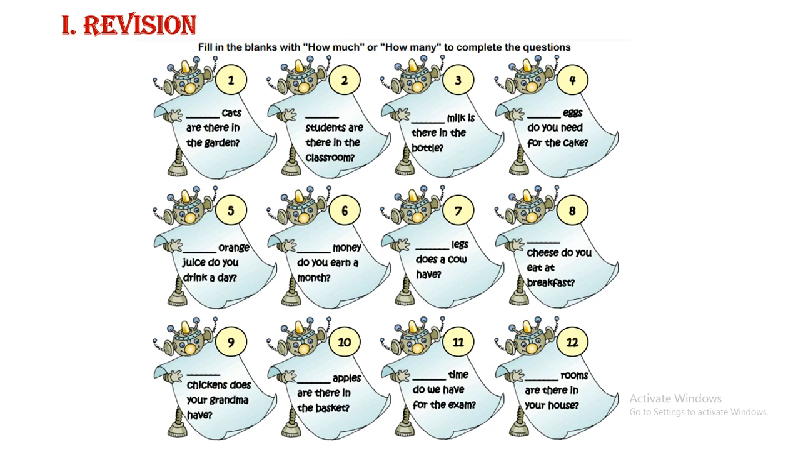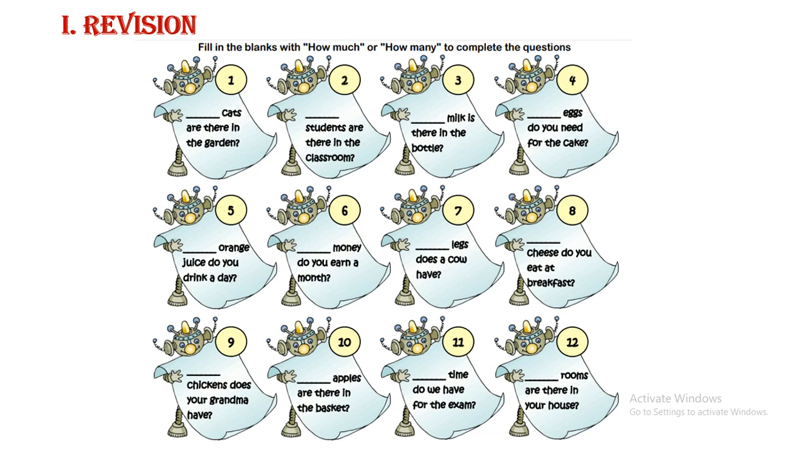Now the teacher has 12 sentences for you to complete. Number one: how many cats are there in the garden? As you can see, the word cat is a countable noun, so you say how many. Number two: how many students are there in the classroom?